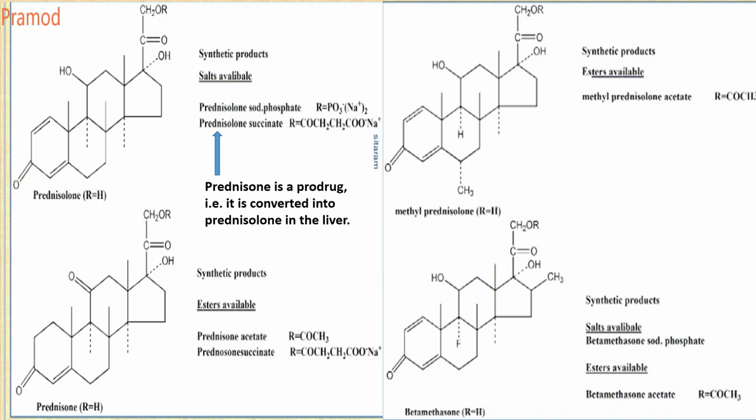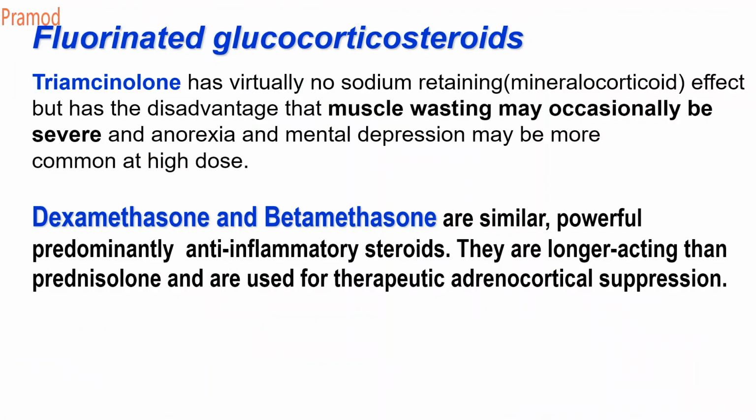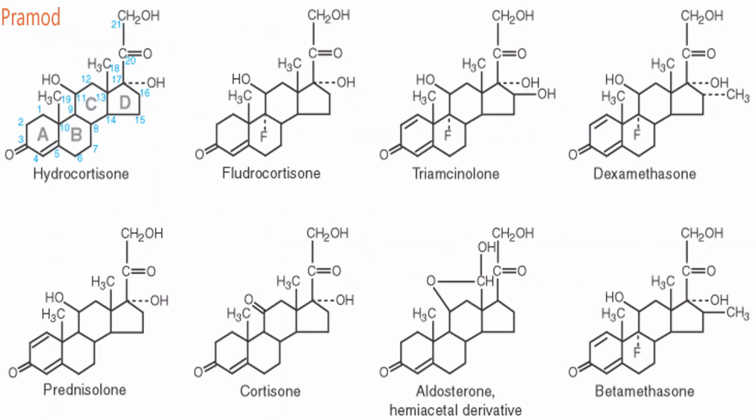Methylprednisolone has a methyl at C6. Betamethasone contains a methyl group at the 16th beta position and a fluoro at the 9th position. So these are some of the examples. Dexamethasone and betamethasone are powerful anti-inflammatories with a longer duration of action than prednisolone, used for therapeutic adrenocorticoid suppression. So these are some of the examples of your hydrocortisone.